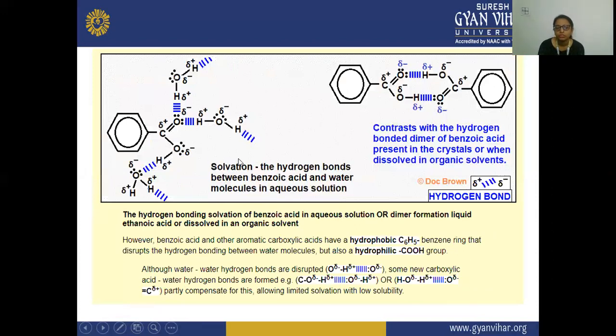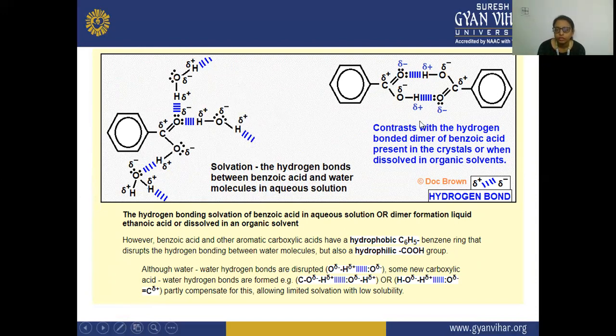Next, the structure is given. Here you can see the benzoic acid. This is your benzoic acid, forming a hydrogen bond with the water molecules. As you can see, this is your solvation, the hydrogen bond between benzoic acid and water molecules in aqueous solution. Here the benzoic acid is forming a hydrogen bond with the water molecule in the aqueous